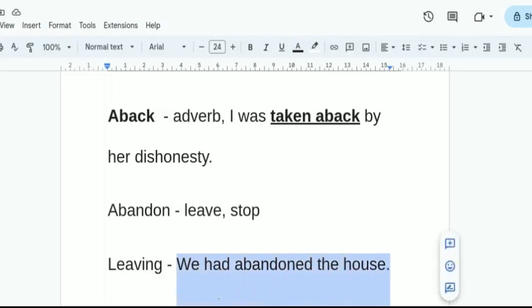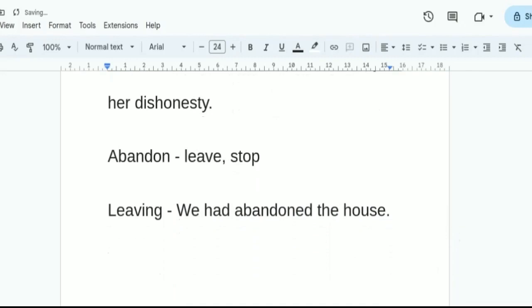Here, we had abandoned the house. Or we can use it like: we are sinking fast and the captain gave the order to abandon ship. You have probably heard the phrase abandoning ship, isn't it? So abandoning ship is also a kind of leaving, of course, and it is very important.